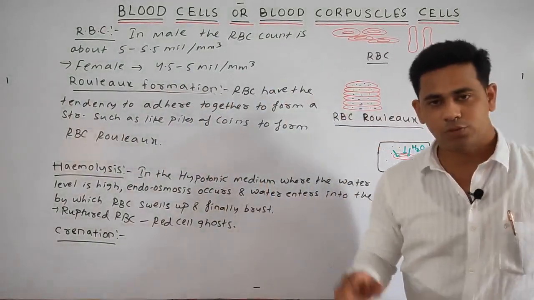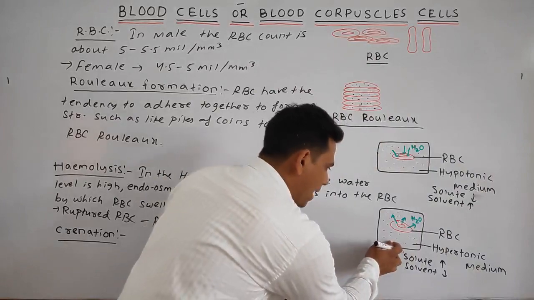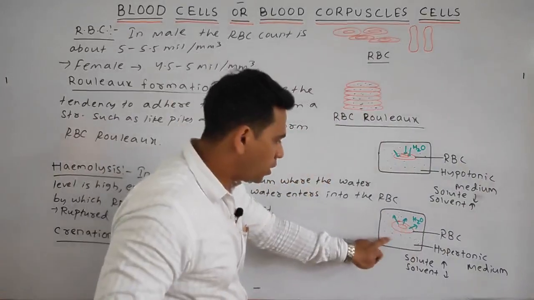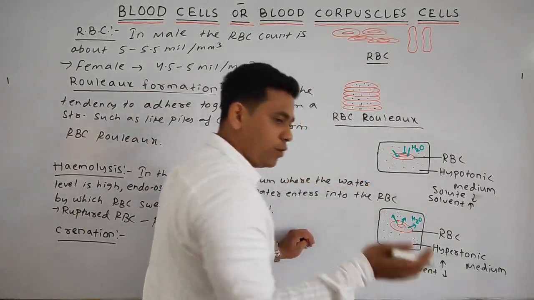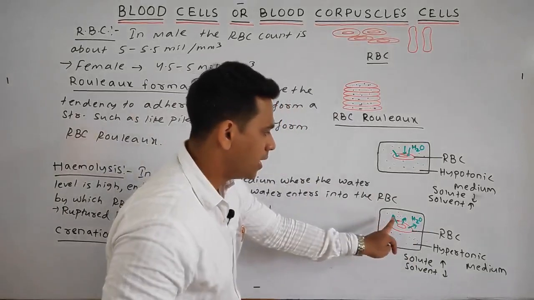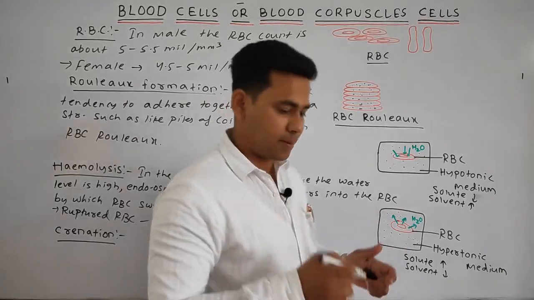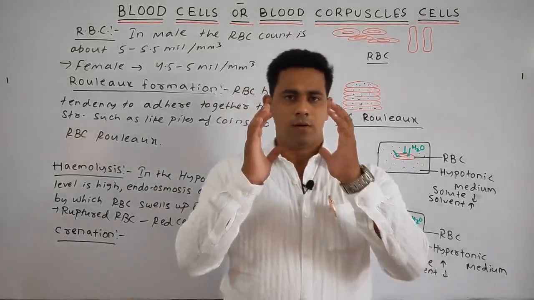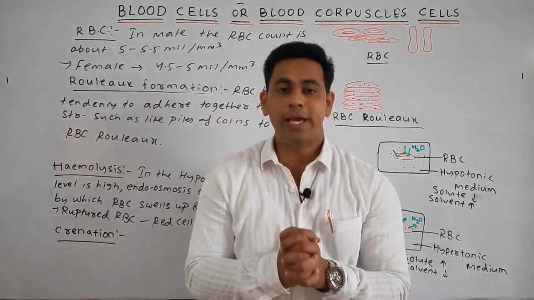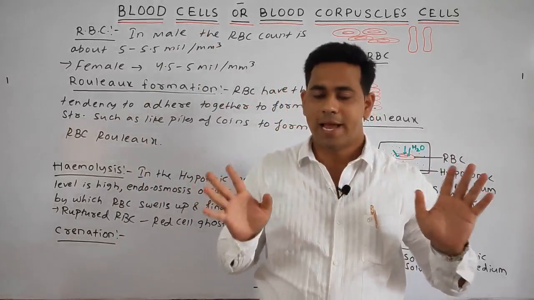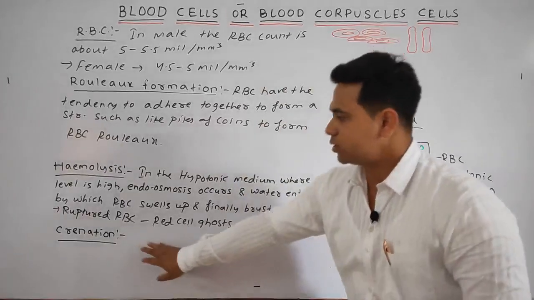Next, crenation means what? Similarly, we will now take the hypertonic medium. What will happen? See, students, if hypertonic means the solute concentration is high and the water concentration is low as compared to the RBC, what happens? The water will come out of the RBC into the medium. I have given the direction from the RBC water into the medium. From the RBC the water content will come out, it will shrink, and that shrunken RBC is known as the echinocyte. Here exoosmosis occurs, and this phenomenon is known as crenation.